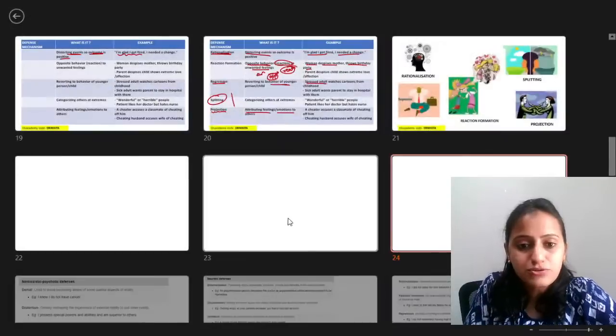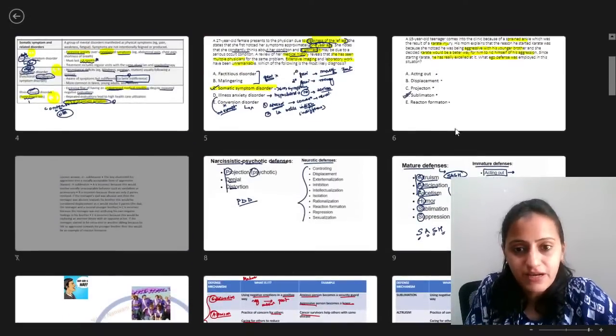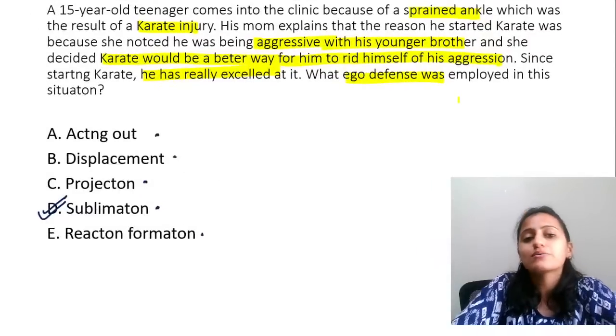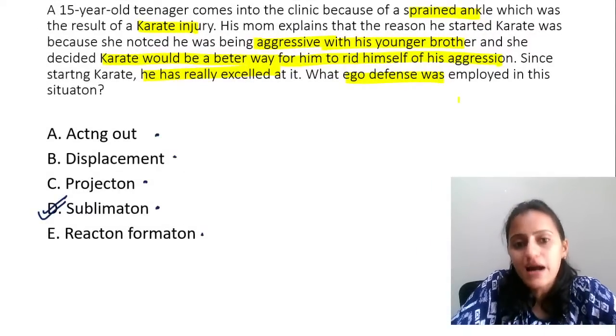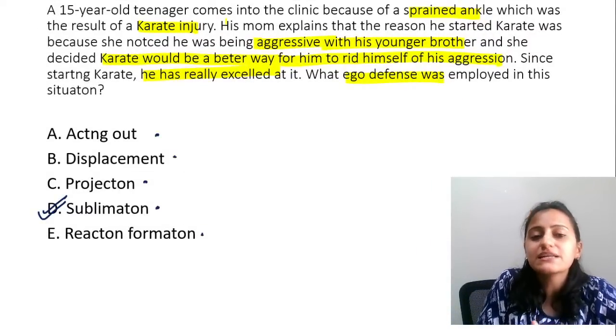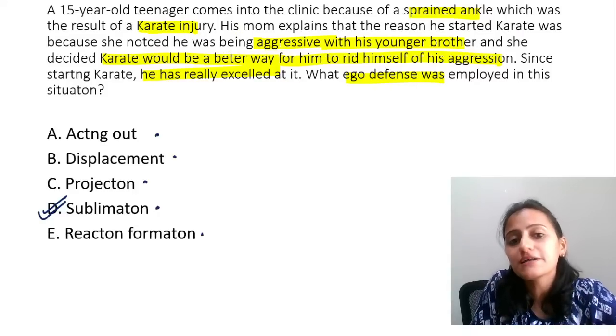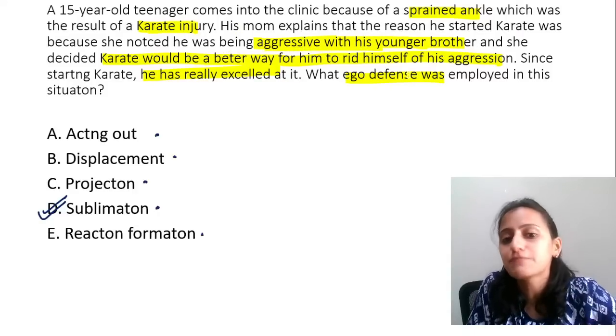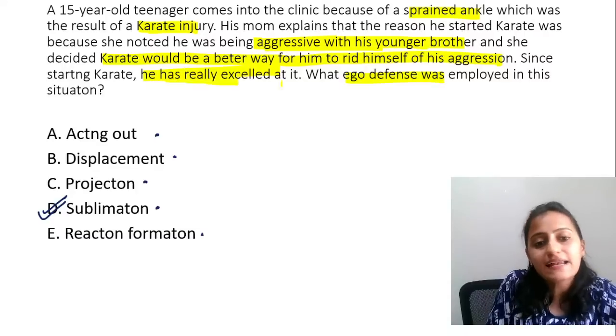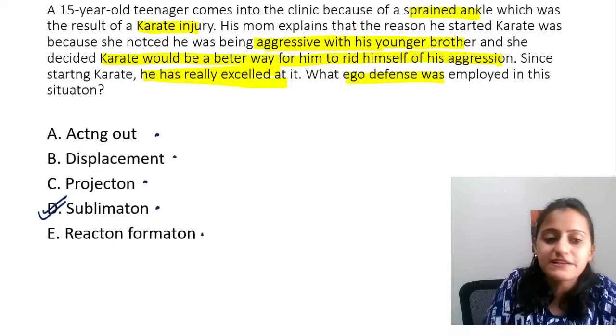Now going back to the question that we were discussing, the MCQ that we had. Now look at this question and try to answer. A 15-year-old teenager got a sprained ankle because of karate. Why did he go to karate? Because he was aggressive with his younger brother. And he excels at it. What is the ego defense mechanism?